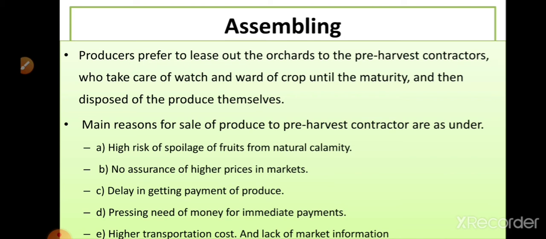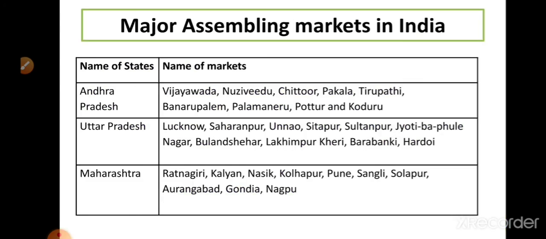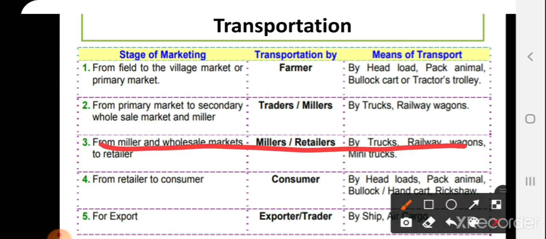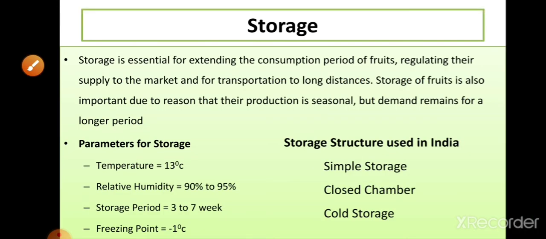Then some major markets in India for mango. Then transportation, what means and methods are used for transporting these mangoes. Before selecting the means of transportation, we should consider that mango is a perishable commodity. It requires a quick transportation system. Then storage.